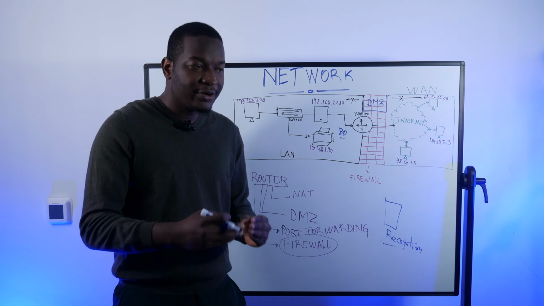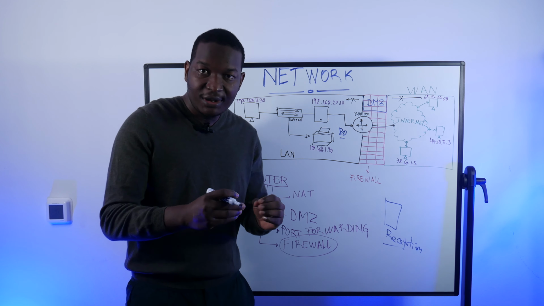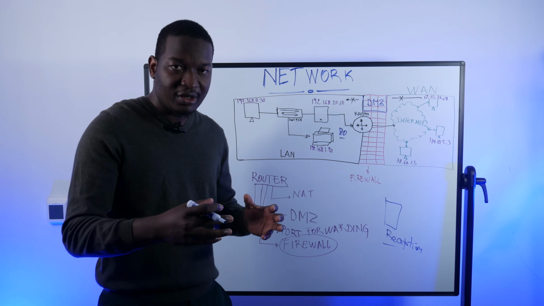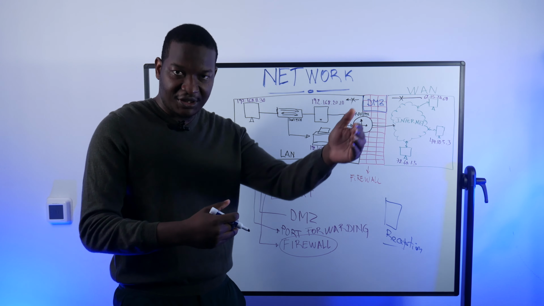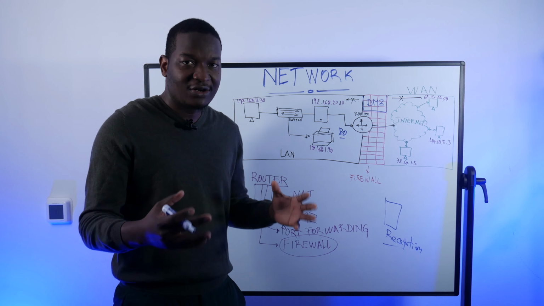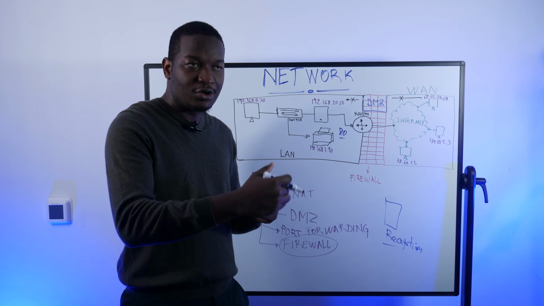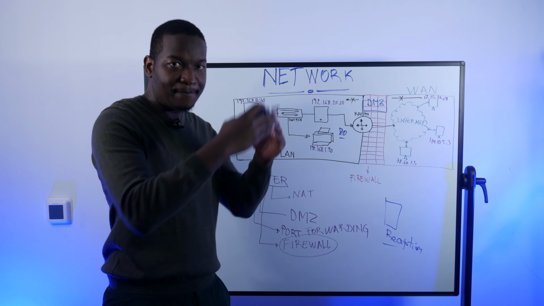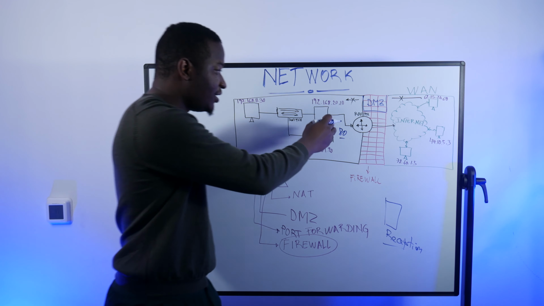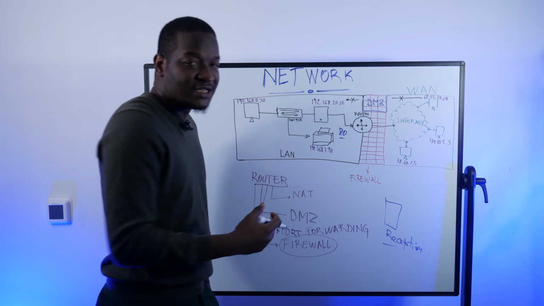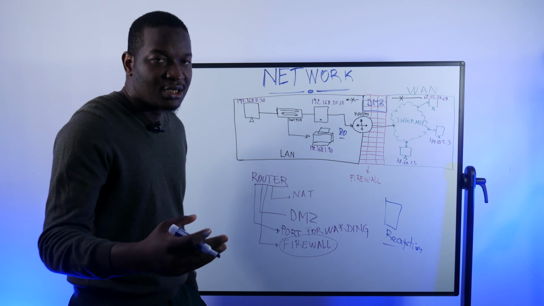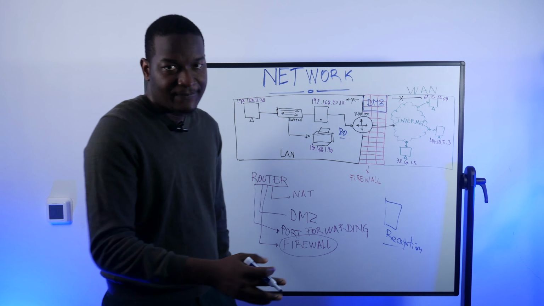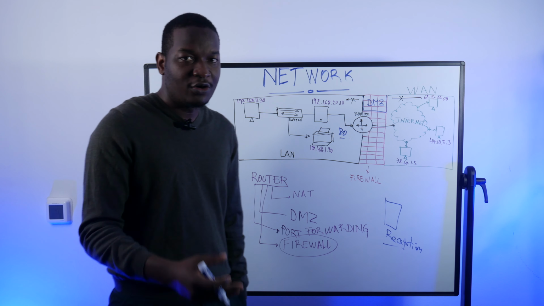So what's a port? A port is how any machine in our network, or in a network, talks to another machine in a different network. This machine talks to another machine in a different network through a specified port. So for example, on this network, we specify that the communication is going to be through port 80. That's the biggest concept of port forwarding.